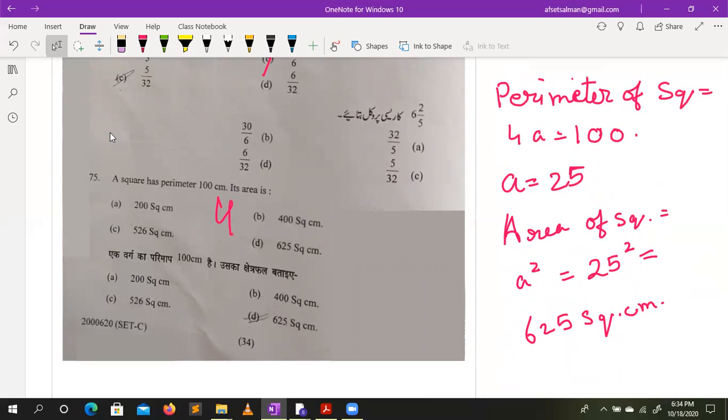We know that perimeter of a square is 4a. Let's assume a is the side, so 4a is 100. Then a equal to one side is 25, and area of a square is a square. 25 square is 625. Answer is D.